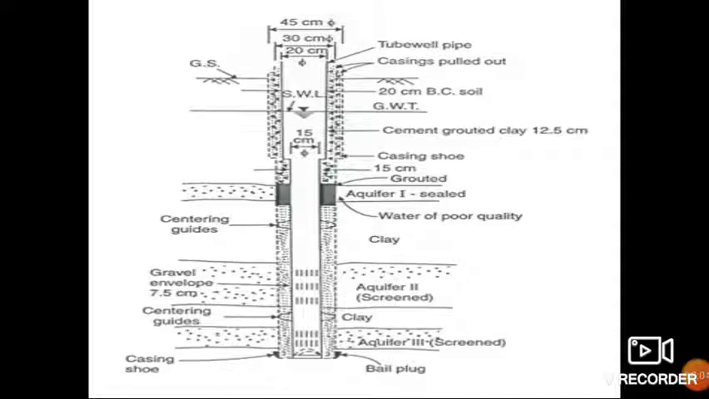This is the diagrammatic representation of tube wells. The pipe is shown here in the upper part of the diagram. Then below that casings are there. Next to that soil and groundwater table is there. Then the casing has been extended below up to the aquifer. Then an impervious layer of clay is there, and below that another aquifer is seen there. This is the general structure of a tube well.